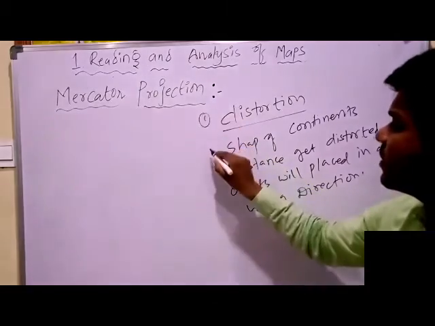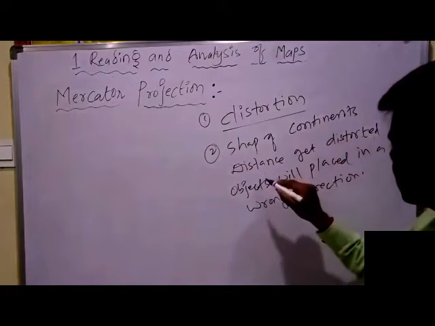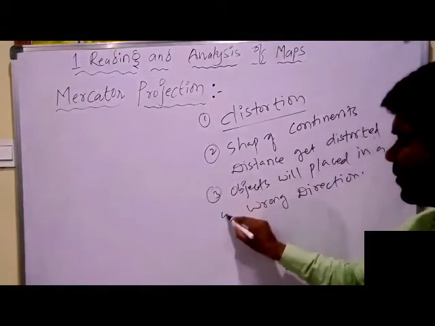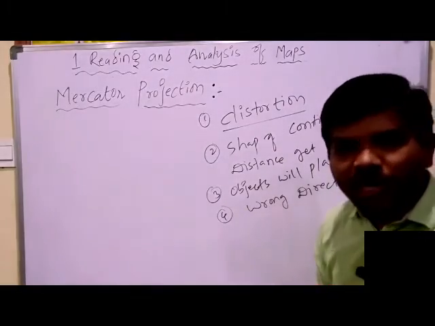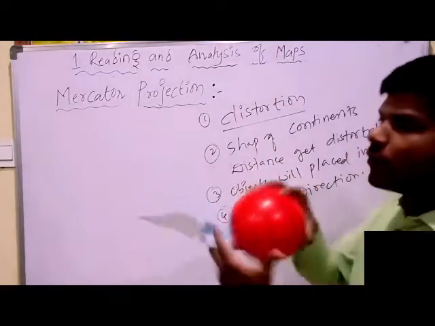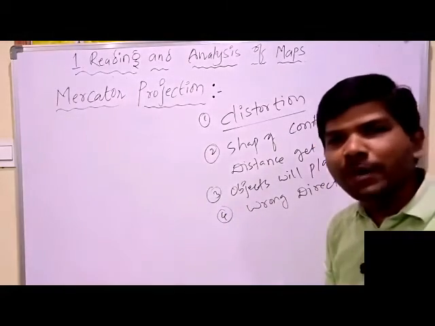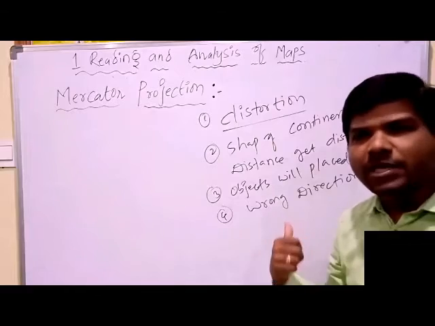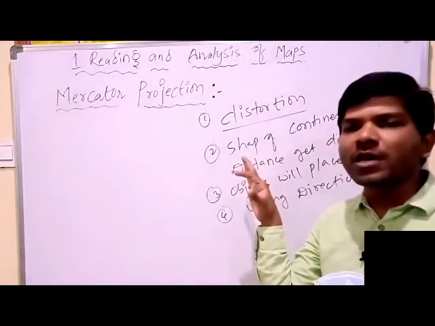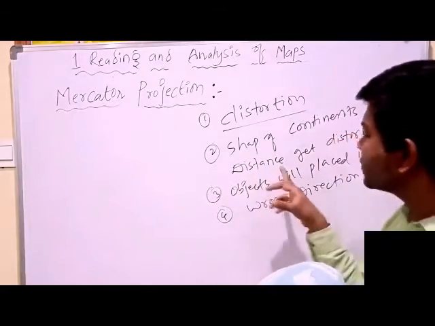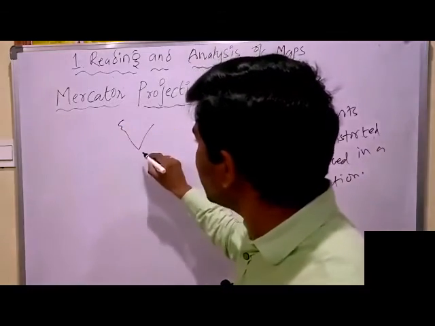If we make continents or places of the globe on a flat surface, what will happen? First, distortion: either the shape of the continents or the distance will be distorted. For example, India is there and below it is Sri Lanka.